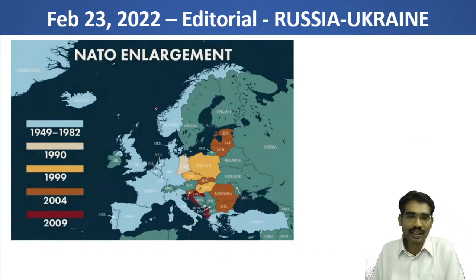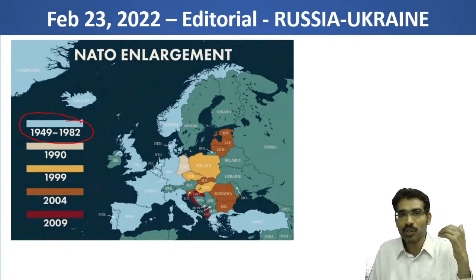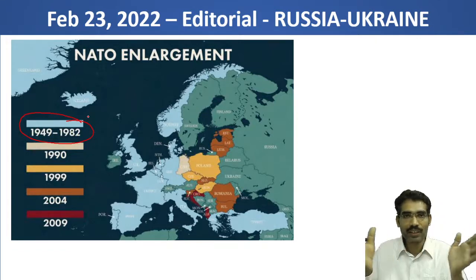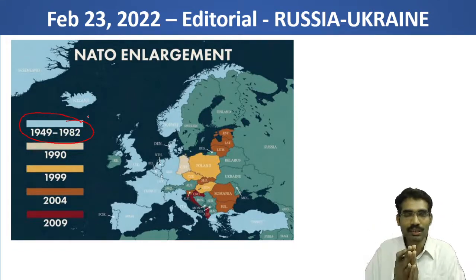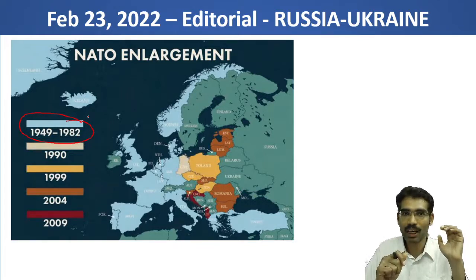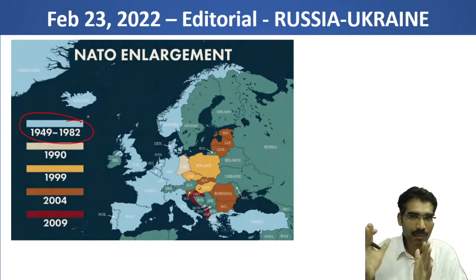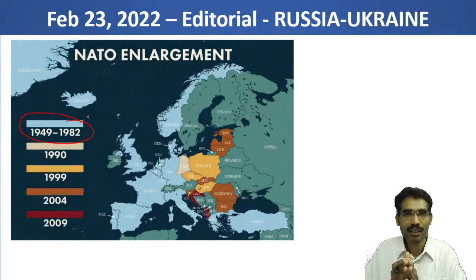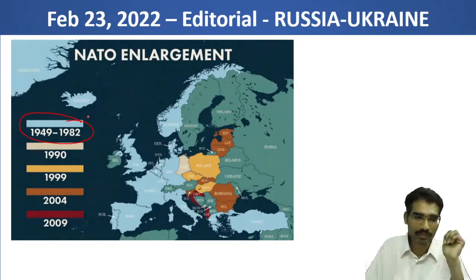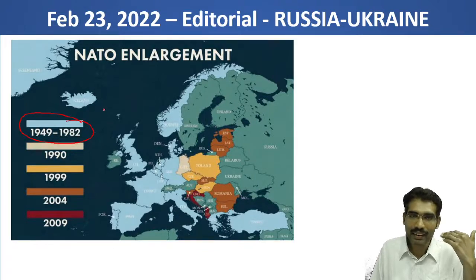Here you can see the NATO enlargement. It was created in 1949, the time period of the Cold War, when the entire world was divided into two blocs. The Cold War was between the Western bloc led by capitalist countries and the Eastern bloc led by communist countries. The communist leader was Russia and the Western leader was the USA. During the Cold War, to counter communist influence, they created NATO.